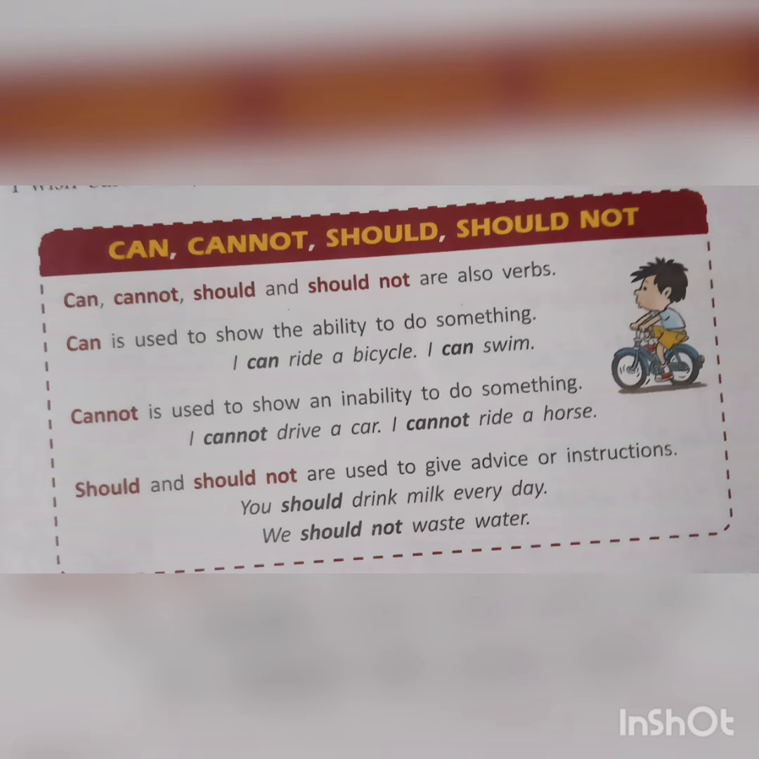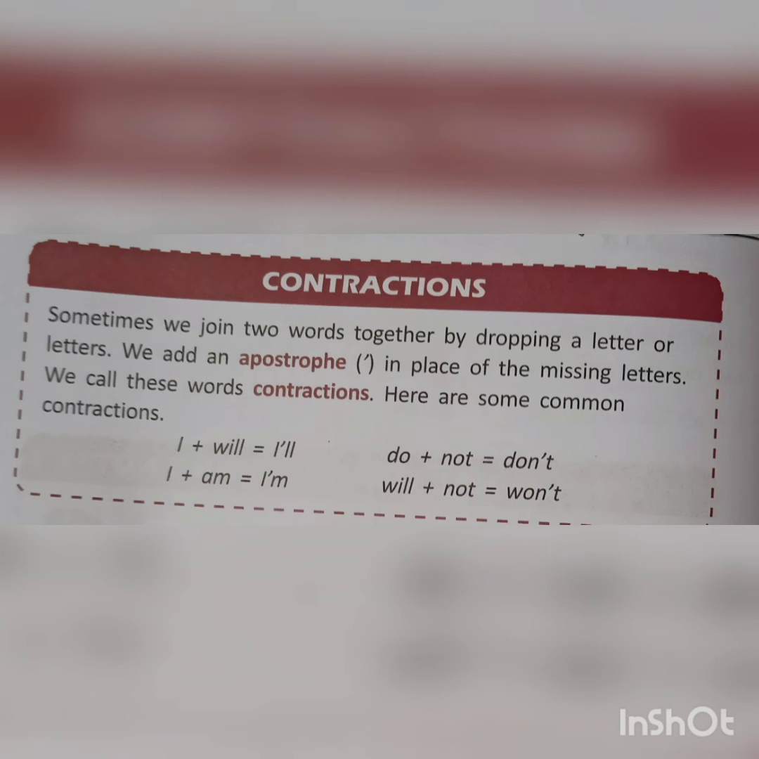Now see on page number 40, there are contractions. What are contractions? Sometimes we join two words together by dropping a letter or letters. We add an apostrophe in place of the missing letters. We call these words contractions. So contractions means when we are joining two words together, we drop a letter or letters, and we add an apostrophe in place of those missing letters. Those words are called contractions, and here are some of the common contractions.